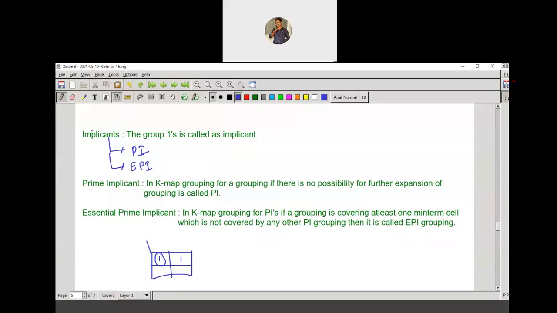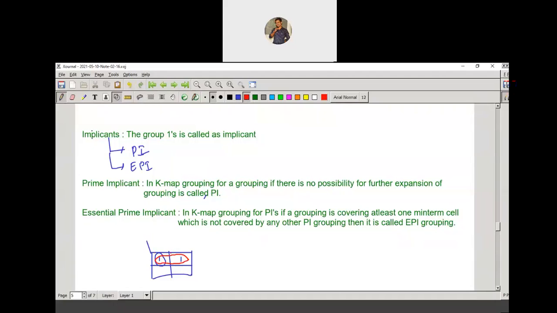Coming to prime implicant, you can observe this grouping. There is a possibility of expanding the group. Why? Because you can group these two cells, right? That means there is a possibility of expansion of this one-cell grouping, so it is not called a prime implicant. It is simply one implicant.